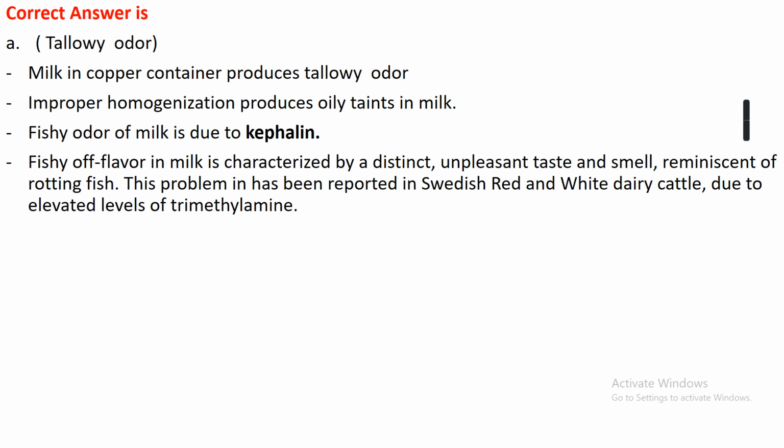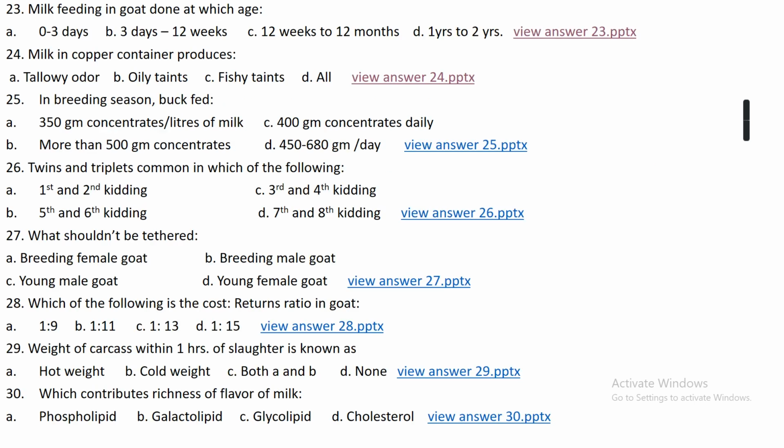and the fishy odor of milk is due to the presence of trimethylamine. A fishy flavor in milk is characterized by a distinct unpleasant taste and smell, which smells like rotting fish. This problem is mainly seen in Swedish red and white dairy cattle, and it is actually due to an elevated level of trimethylamine.